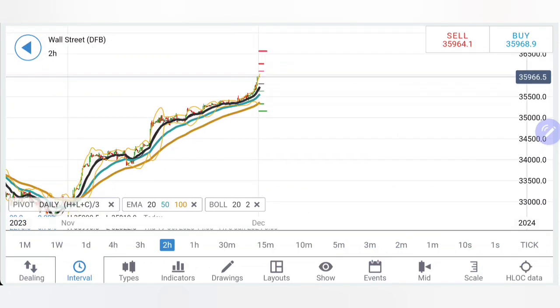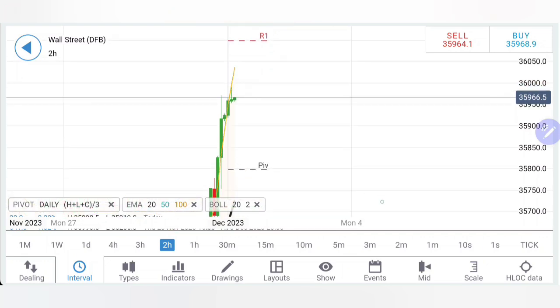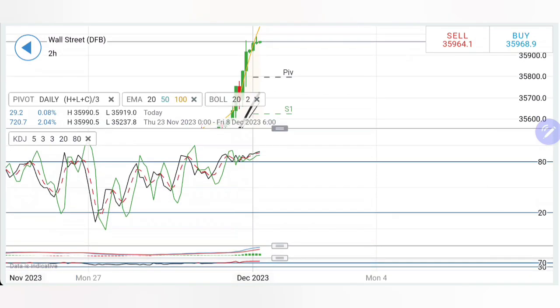Coming to 2-hour charts, similar observation here on the 2-hour charts as well. See, it is waiting now for the moving average to climb up for it to retrace. Now on the upside, you can see on the 2-hour charts, higher lows, higher highs are seen. Thus, even if you see it is staying below 35,940 levels, we can sell here, but then 35,900 is the major support and 800 is the next major support.